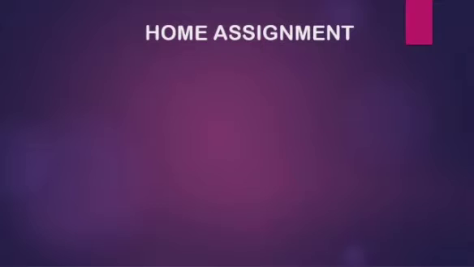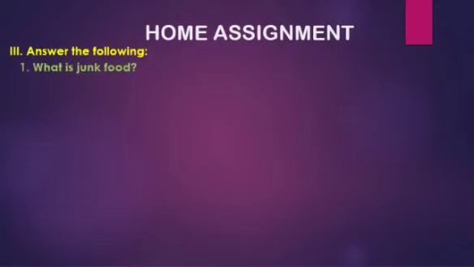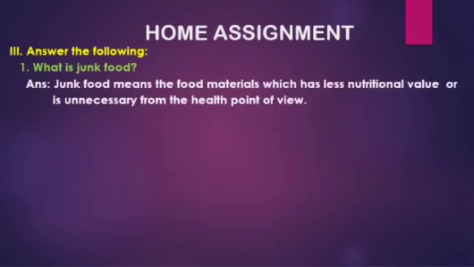Third main, answer the following. Question 1. What is junk food? Answer. Junk food means the food materials which have less nutritional value or are unnecessary from the health point of view.